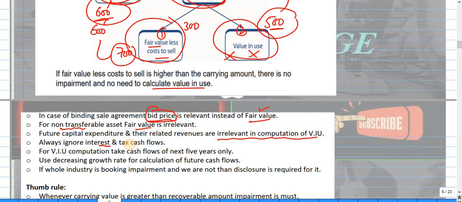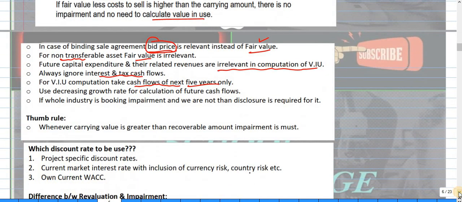Always ignore interest and tax cash flow. For value in use computation, take cash flow for the next 5 years only. So we have to limit our expectation, and for that reason we take the 5-year cash flow only. Then we use the decreasing growth rate for calculation of future cash flow.